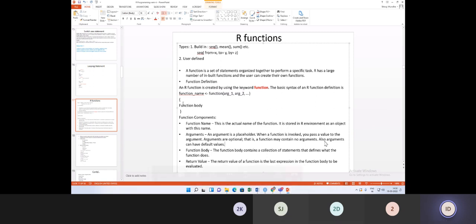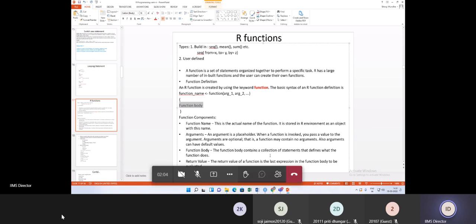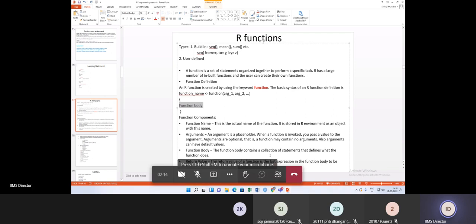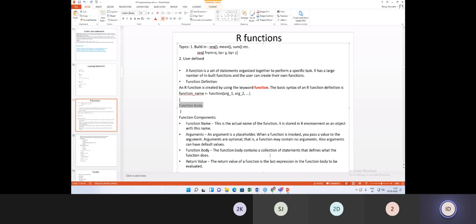Function body. This is the function body. Any body can be written; you decide as a user. The body can be anything, so you can write your statements. The function body contains a collection of valid statements, which are written under the body, and that body is going to be executed by the function. Return value. Sometimes we need to return a value by using a function. So you pass the value to the function and return it from the function.